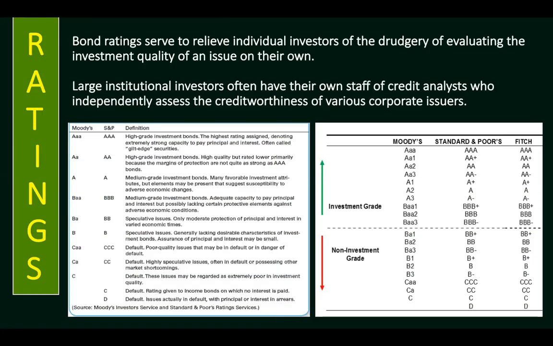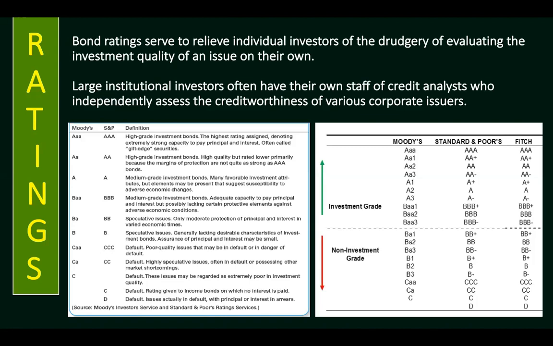If you are a prospective investor, your question would be, am I going to lend money to this particular company or to the government? To relieve you of the stress of evaluating whether it's worth investing your money in this company or in the government, bond ratings can help you make a decision.